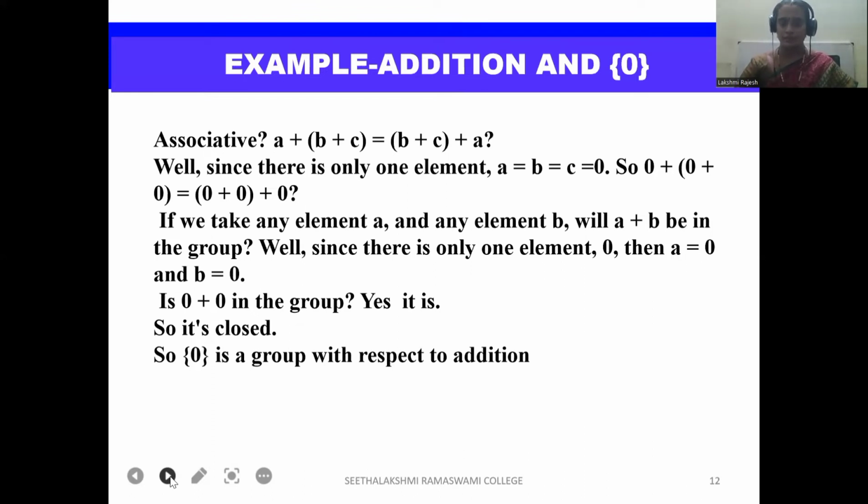If we take any element A and any element B, will A plus B be in the group? Yes, since there is only one element 0, so then A equals 0 and B equals 0. Is 0 plus 0 in the group?